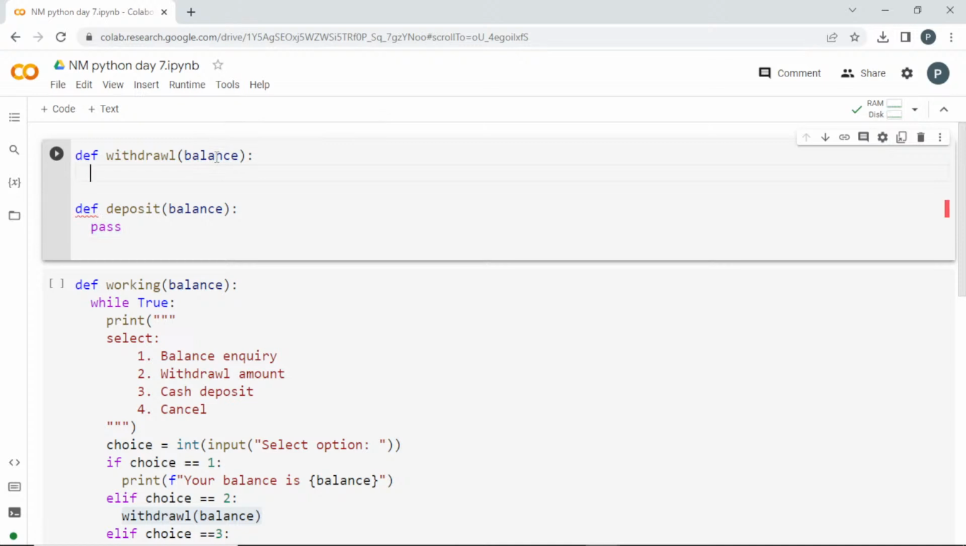Once the user goes into the withdrawal, I'm going to ask the amount from the user. Amount is equal to integer input, enter amount. So this is withdrawal, right? For withdrawal, the user will be entering some amount. Wait a minute, is it clear, guys? Can you guys see my screen? Is it clear? Okay, once the user enters some amount.